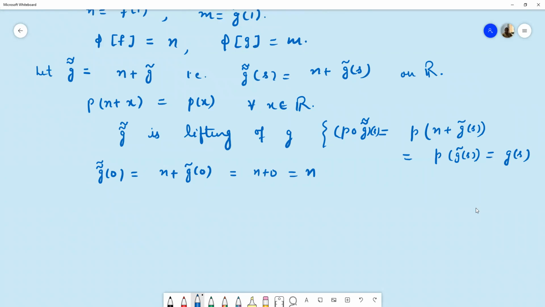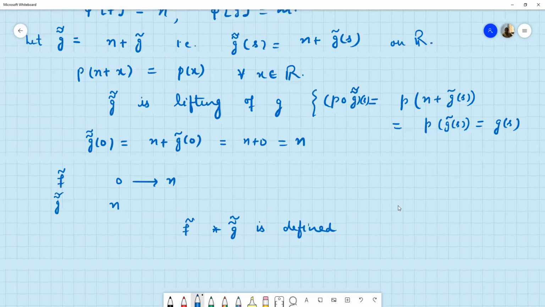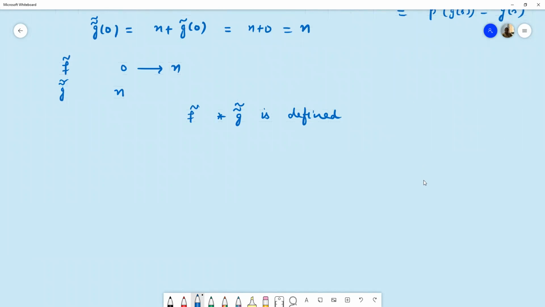Now f curl is a path from 0 to n, and g double curl is a path starting at n. It means f curl star g double curl is a well-defined product of paths. And f curl is a lifting of f, and g double curl is a lifting of g. So f curl star g double curl is a lifting of f star g, and this is a lifting which starts at 0.